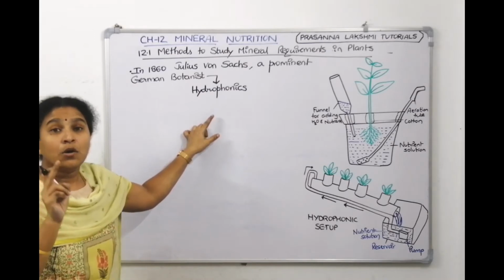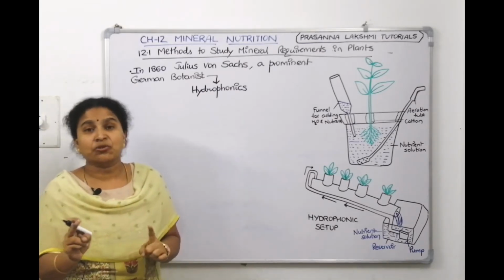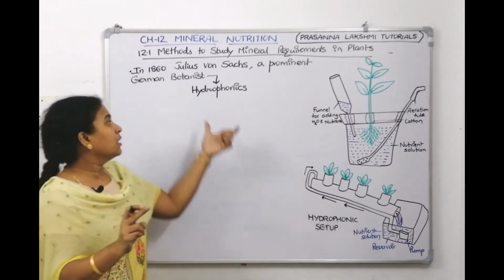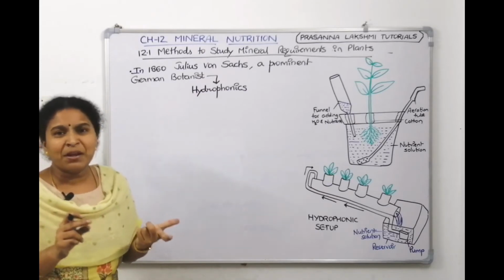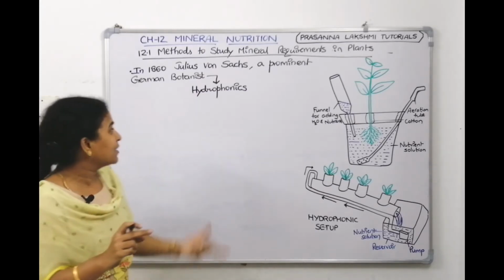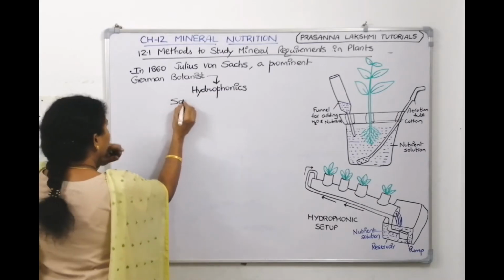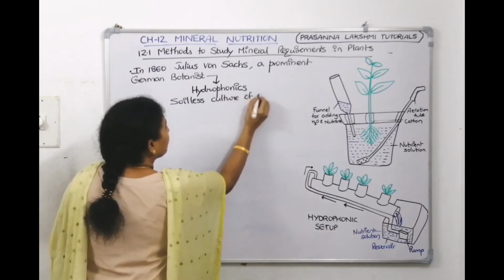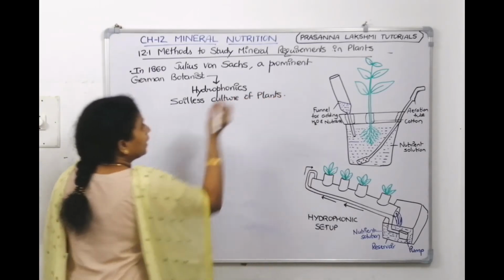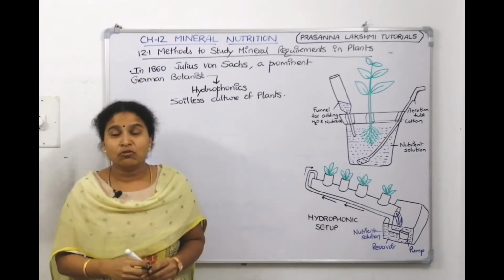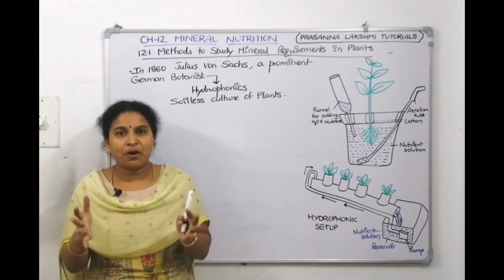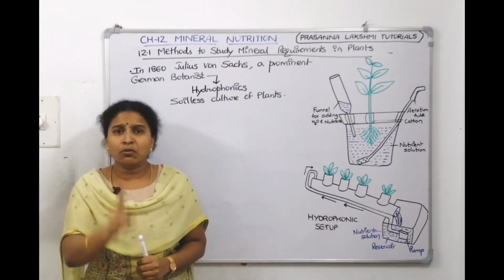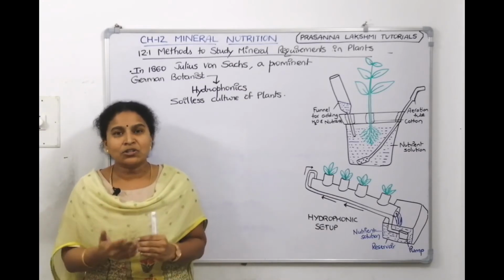What is hydroponics? Growing the plants till their maturity in complete absence of soil in a defined nutrient solution is called hydroponics. Simply you can say it is soilless culture of plants, right? If I ask you to grow a plant inside the room, you will be searching for one pot, adding mud to that, then fixing a plant. So he is a person who told you can grow the plant without soil.